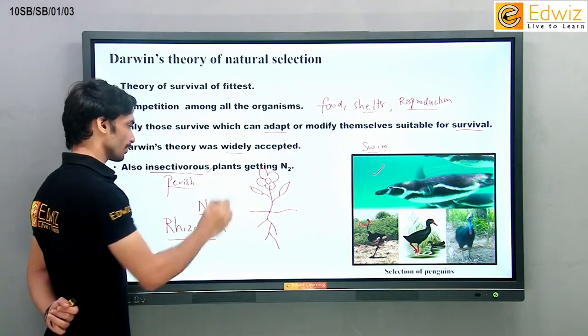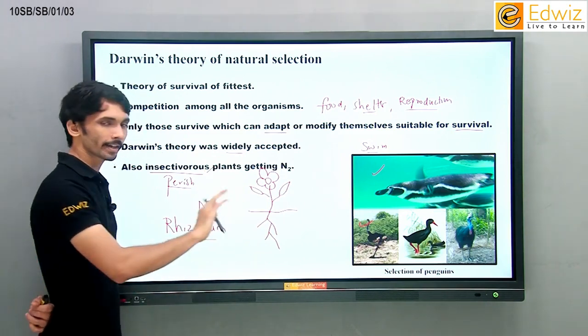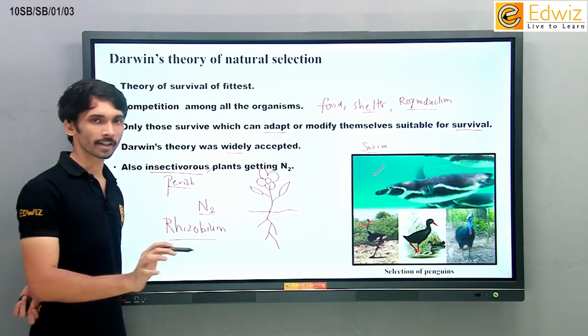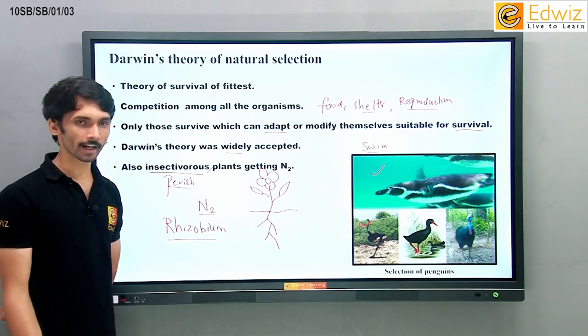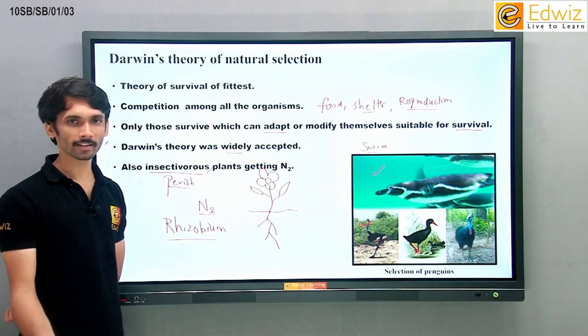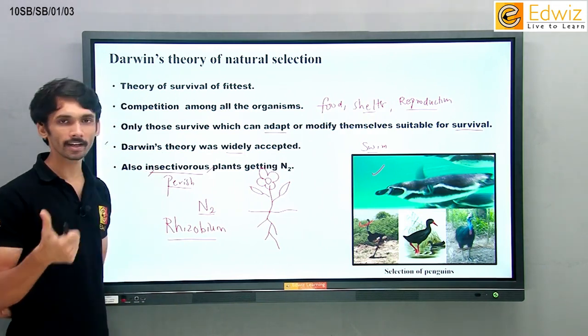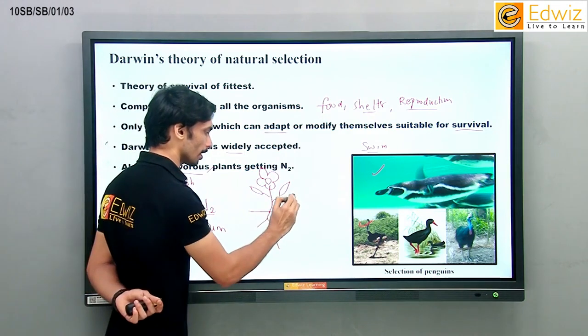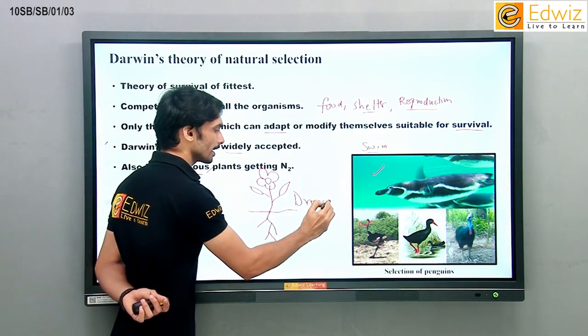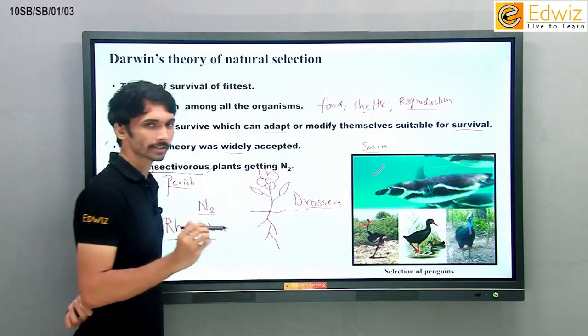What do these plants do? Around these plants, the bacteria called Rhizobium does not live; there is no Rhizobium in the soil. If there is no Rhizobium in the soil, what do these plants do? They cannot get nitrogen. What will they do? They will take the nitrogen from insects. They do eat insects. For example, you must know about the Drosera plant. It's an insectivorous plant, which means it eats insects.